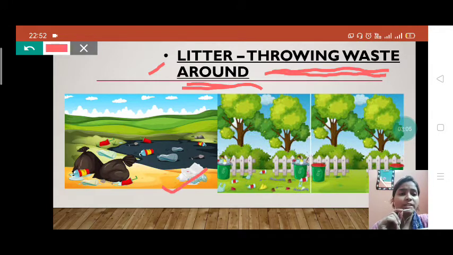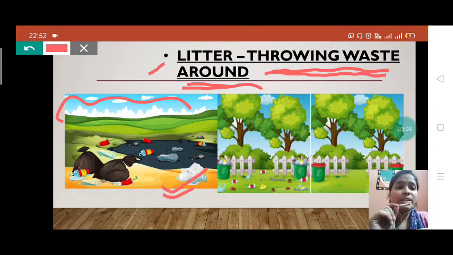You can see here in this picture, children, this is our environment, and litter means throwing waste here and there. People are throwing waste here and there and polluting the environment. What can it cause, children? It can cause damage to our environment, and what do we have to do? We have to stop this.